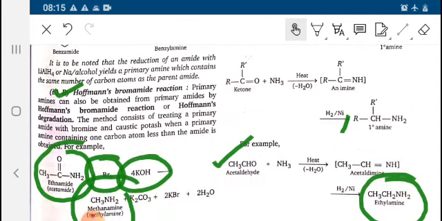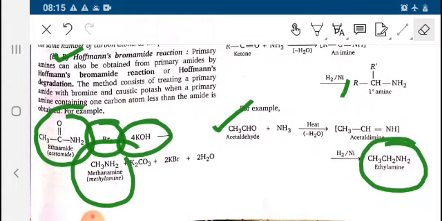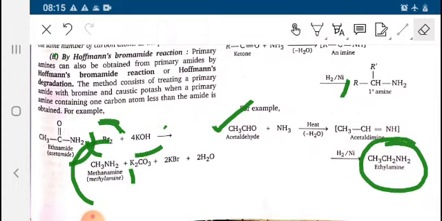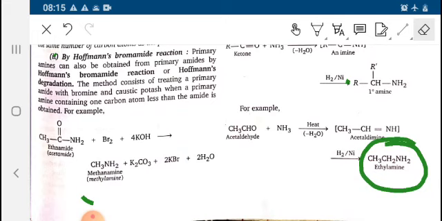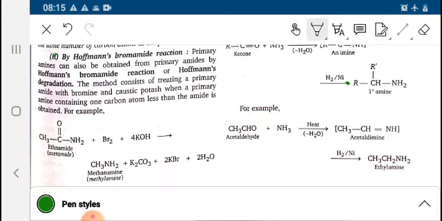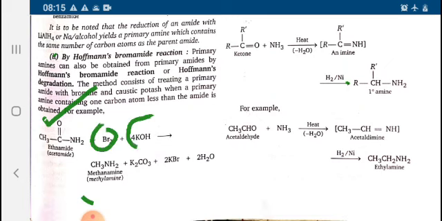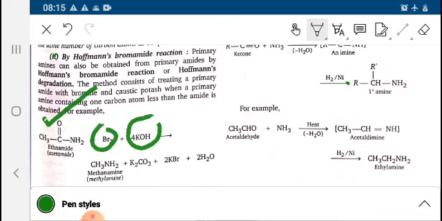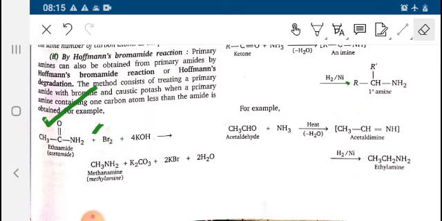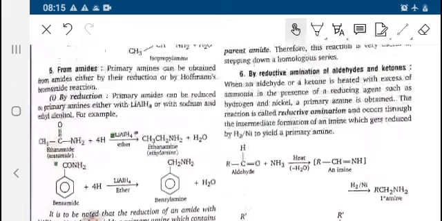Next is Hofmann's bromamide reaction. In this Hofmann bromamide reaction, or Hofmann degradation method, ethanamide, bromine and KOH react with each other to give 1 degree amine, that is CH3NH2, plus K2CO3 plus 2 KBr plus 2 H2O.